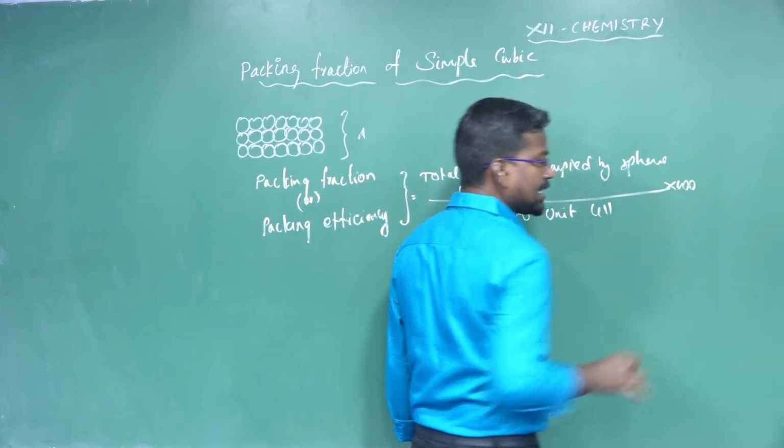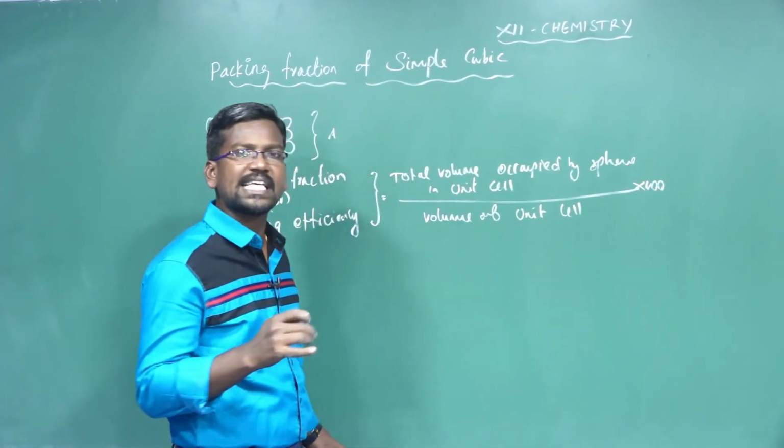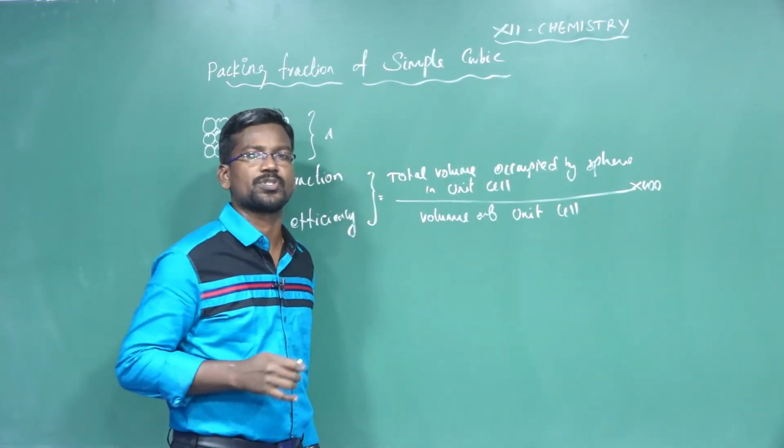Because the packing fraction or packing efficiency is expressed in percentage.